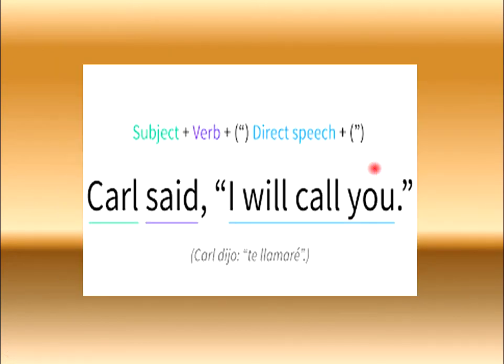So whenever we convert direct speech into indirect speech, we follow this formula: subject plus verb plus apostrophes and the direct speech plus apostrophes. Over here, Carl said, comma, apostrophe started. The subject is I, will is the helping verb, call is the verb, and you is the object.